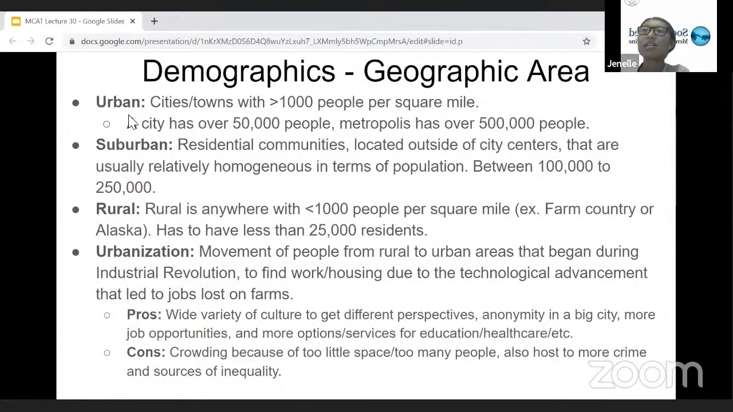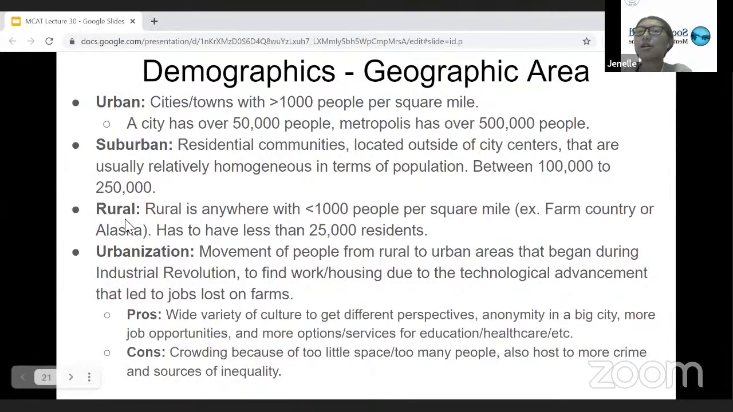So really packed areas. And a suburban area are residential communities that are located outside of city centers that are usually relatively homogeneous in terms of the population of the people who live there. And it's usually between 100,000 to 250,000 people. And then rural areas are those that have less than 1,000 people per square mile. So the common way to think of this is like farm country or somewhere like Alaska. It has to have less than 25,000 residents in order to be considered rural.